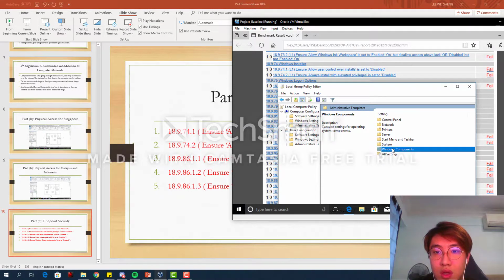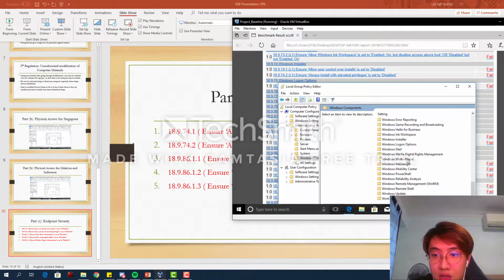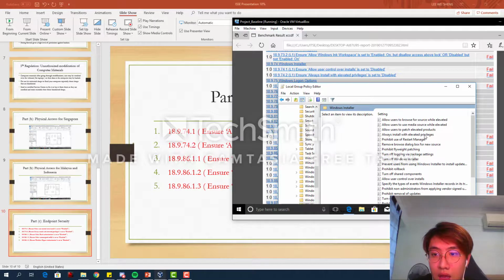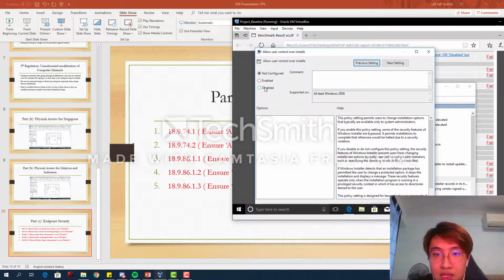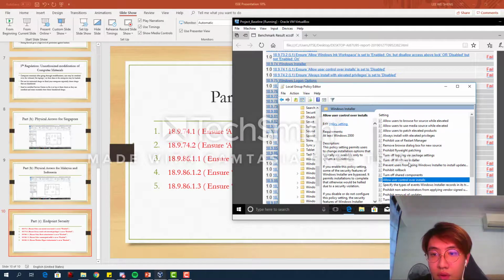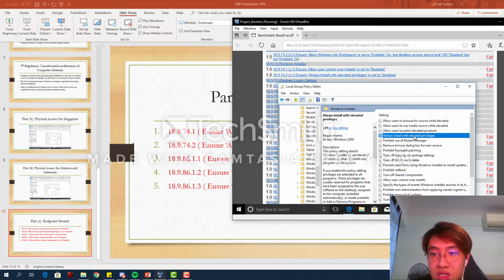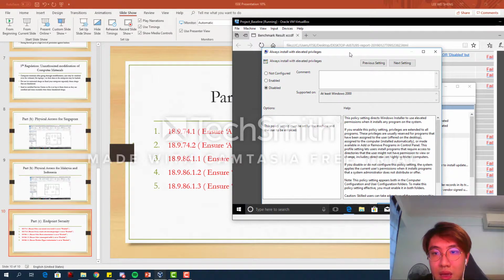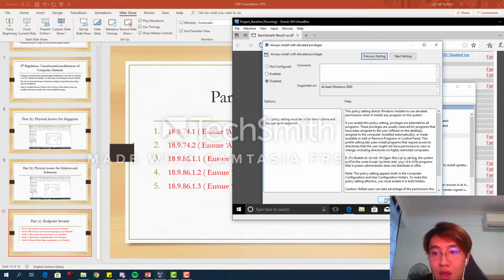For the Windows Installer, we move to Windows Components, Windows Installer, and allow user control over install. So we allow user control and set it to disable. Apply and OK. And for the other one, the always install with elevated privileges, disable, apply, and OK.